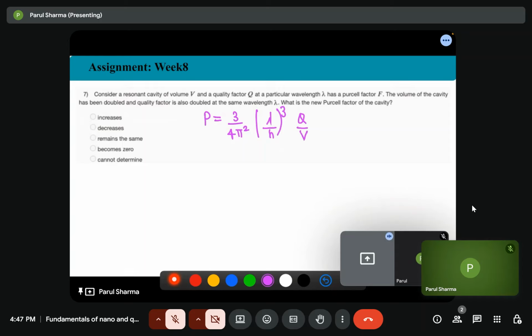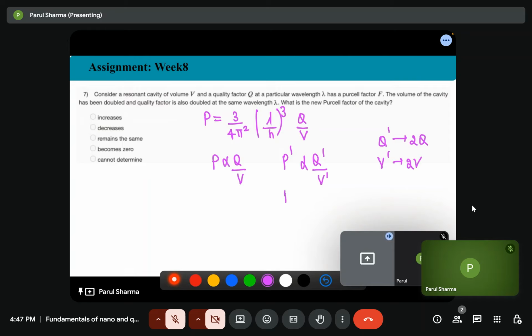Now we saw F is directly proportional to Q by V. F dash is proportional to Q dash by V dash. Q dash is 2Q and V dash is 2V.